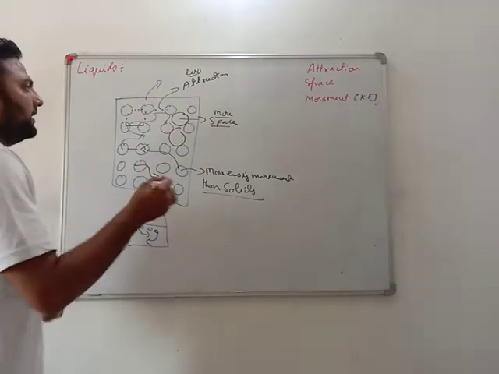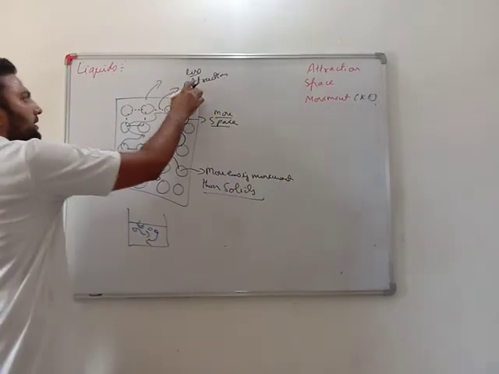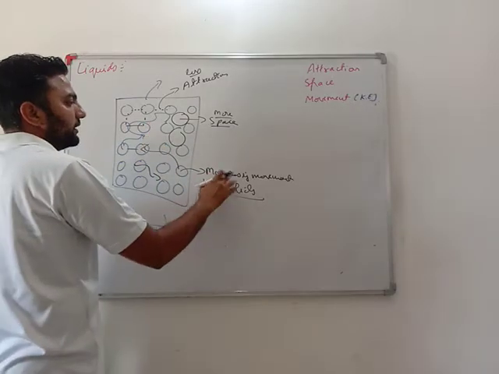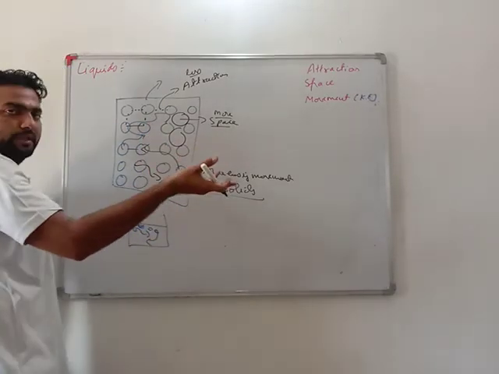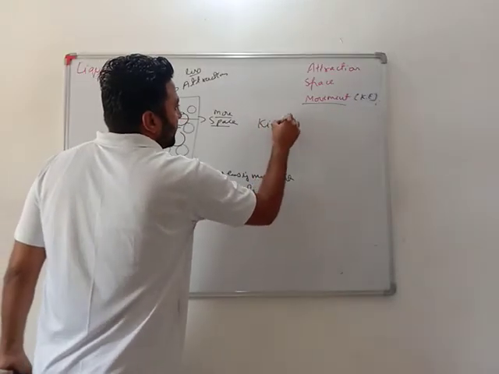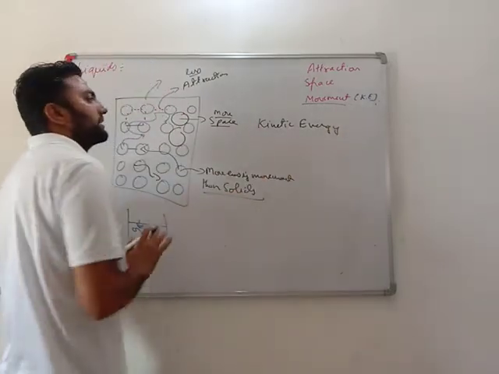Okay. See, now one by one we will write the things. Force of attraction less than solid. Space more than solid. Movement more than solid. Very important, as movement is more than solid, it has more kinetic energy compared to solids.